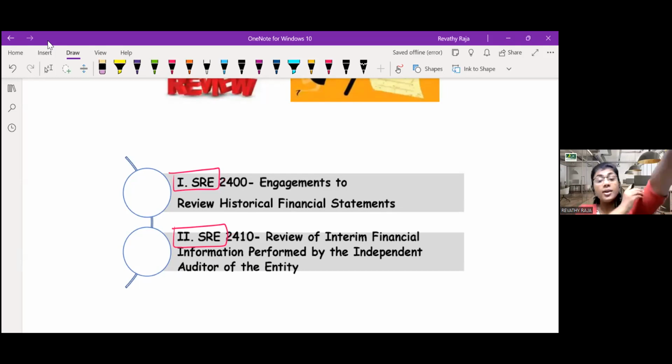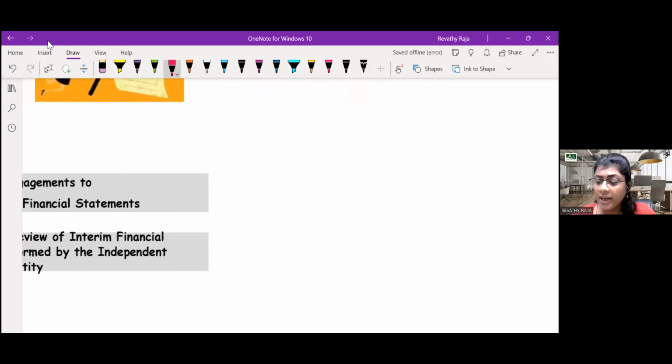Okay. And before we start, what is 2,400? What is 2,410? Let me ask you something else. In audit, you guys are expert in audit, no? In audit, what you perform, starting level, you perform the audit procedures. From the audit procedure, what you obtain?